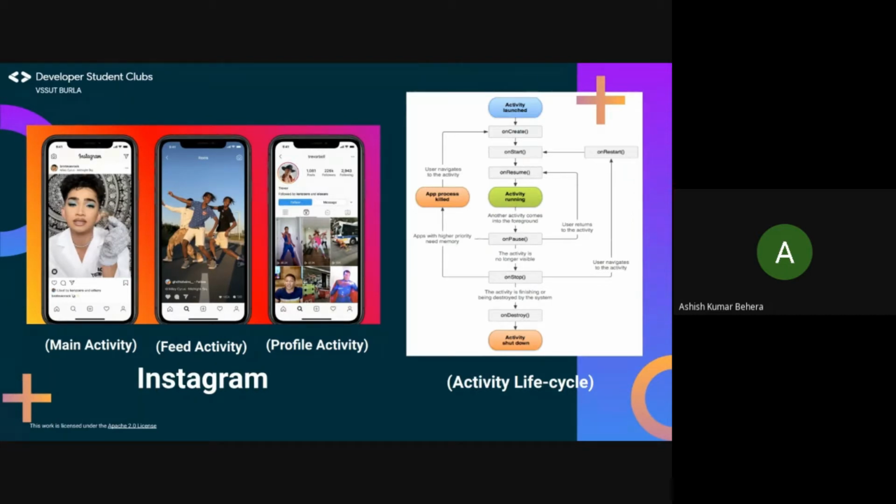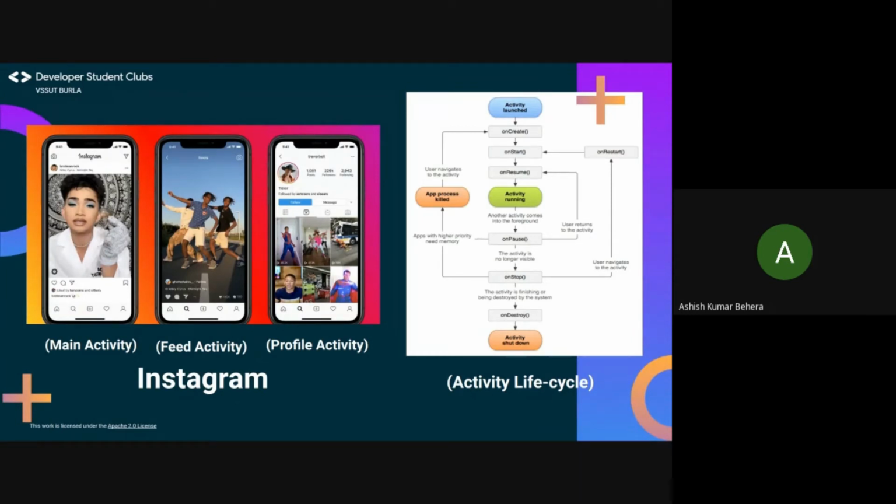in which it is non-interactable. After that, the app undergoes the onStart state, in which the user may interact with the app. And at last, the onResume state occurs, where the user actually interacts with the application. So guys, after these three states, the app enters into the running state, where the user can easily interact with the application.